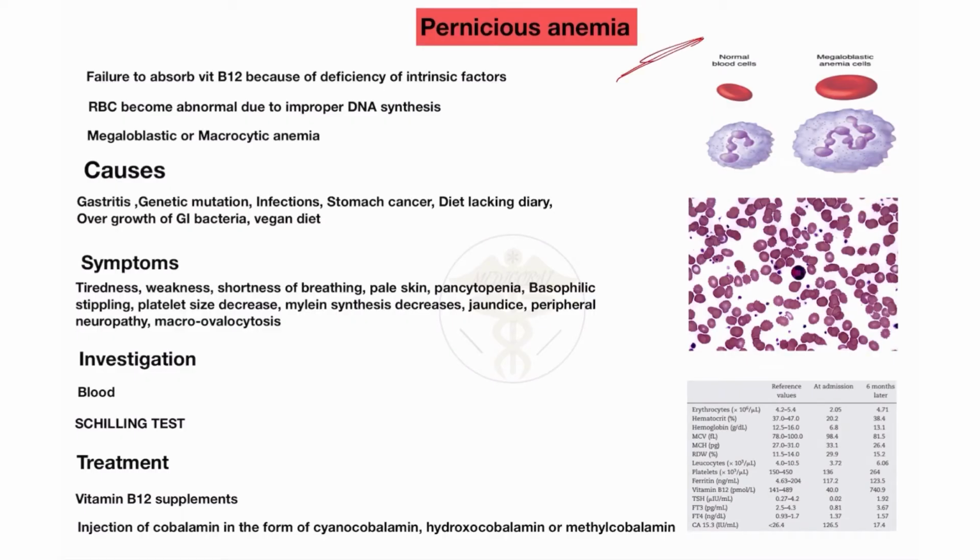First is pernicious anemia. Why is it called pernicious anemia? Because pernicious means deadly, meaning it can also cause the death of the patient.